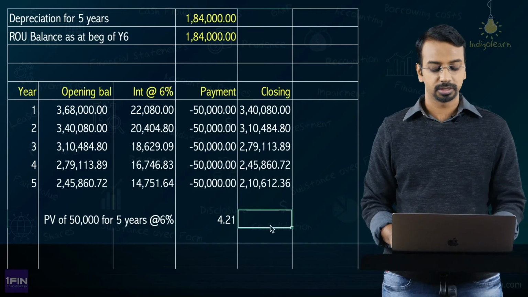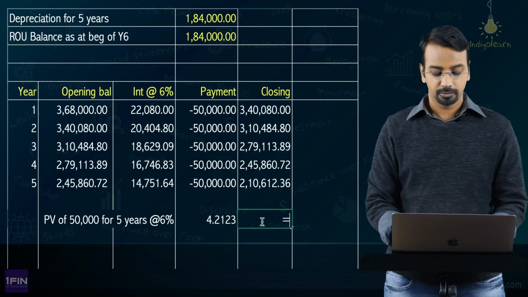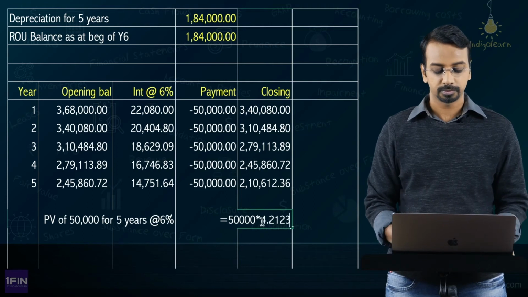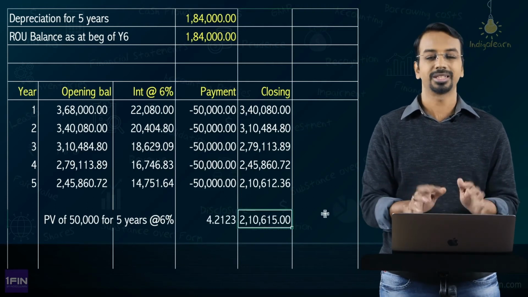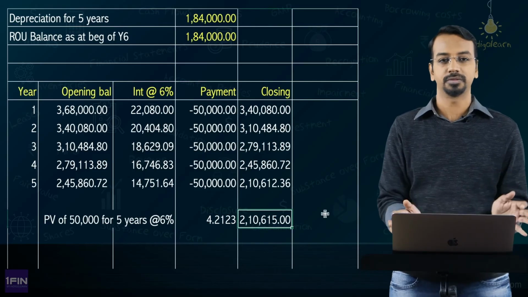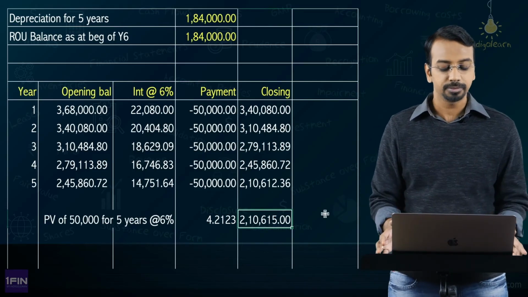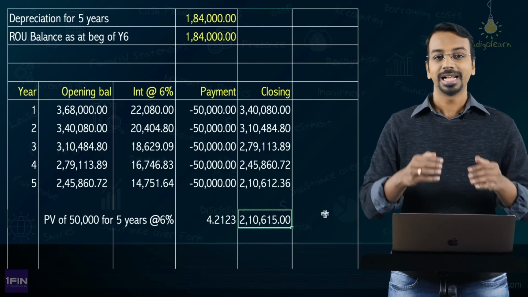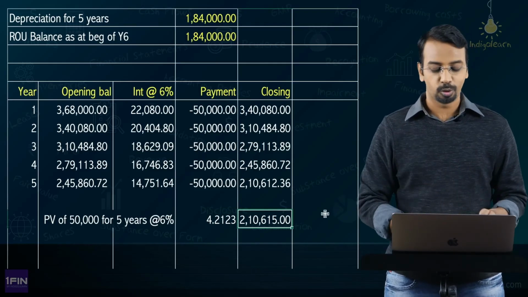4.2123. I can take up to this many decimals. So the value will be 50,000 multiplied by 4.2123. So that comes to 2,10,615. A small rounding off difference. Okay. So either way you can do it. It's perfectly fine. Now the most important question is, because there is a reduction in scope, we said we have